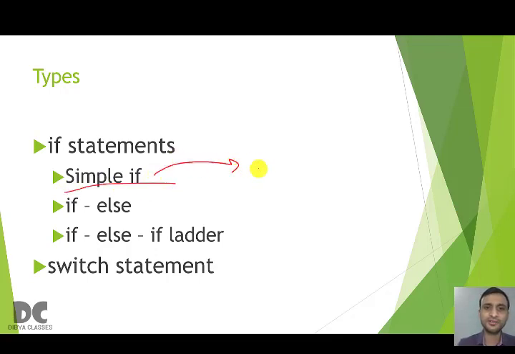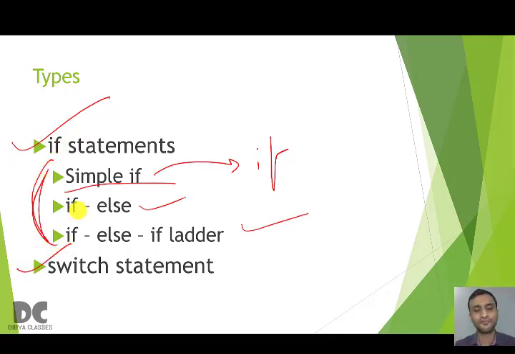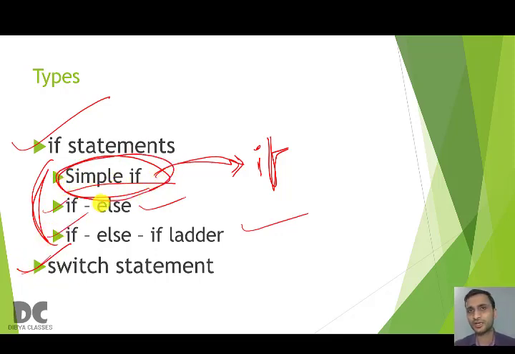The simple if is also known as the if statement. And there is if else and there is if else if ladder. So there are two types, if and switch. Inside if there are three types: simple if, if else and if else if ladder. Simple if can also be written as if statement. So today we will be understanding about simple if. Similarly, in the next class we will be studying about if else if ladder and switch. But today we will understand what is simple if.